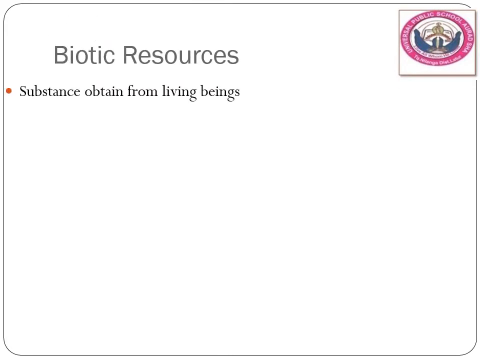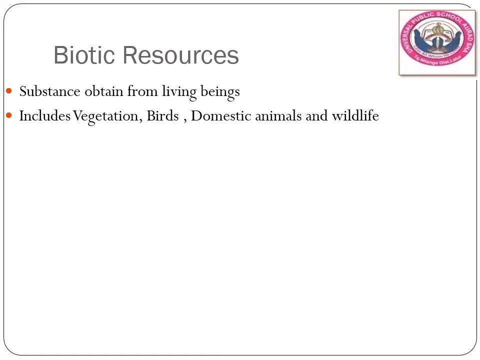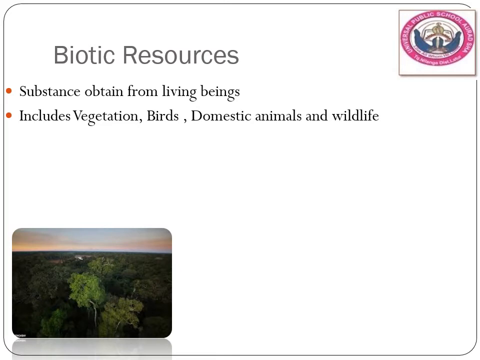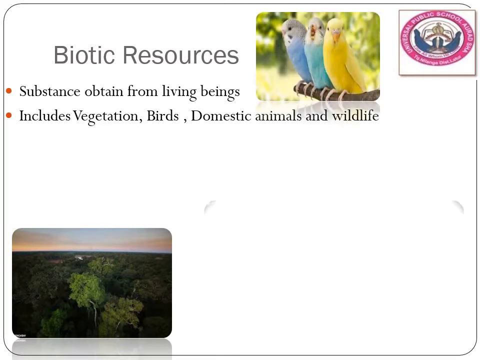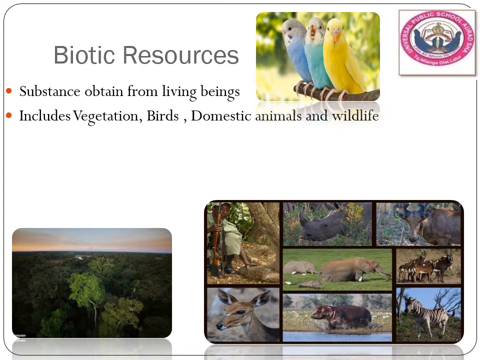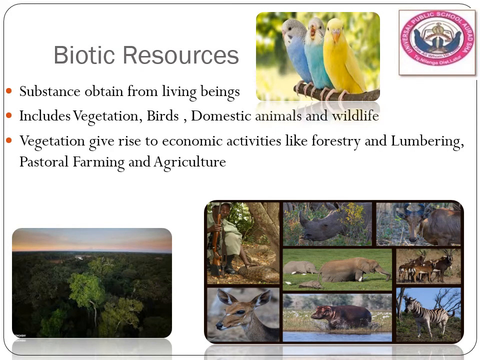Fine. Then biotic resources are substances obtained from living beings. Whatever substance we have, everything comes from living beings. For example, it includes vegetation, different types of plants and trees, then birds, domestic animals, and wildlife. So these all are your biotic resources.